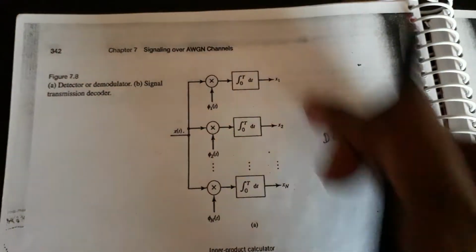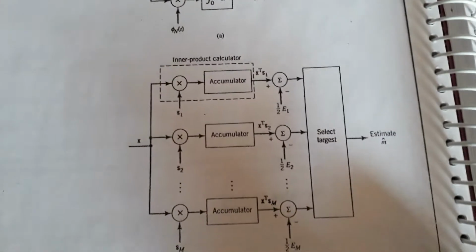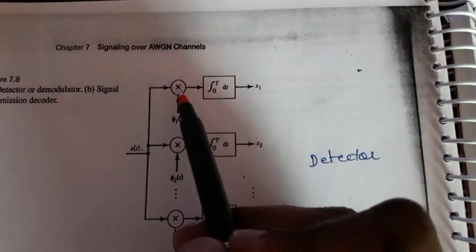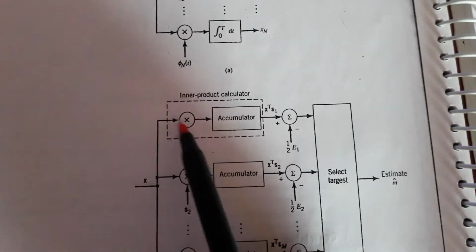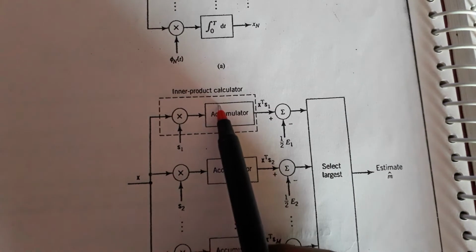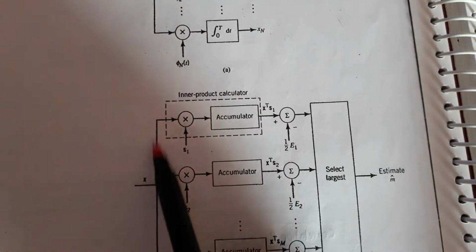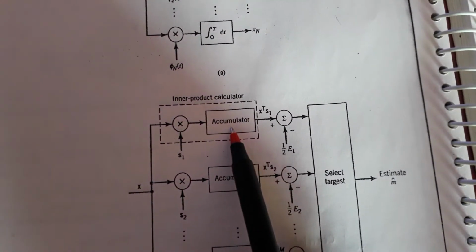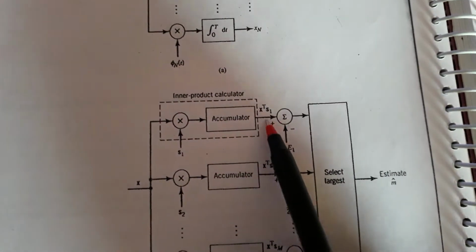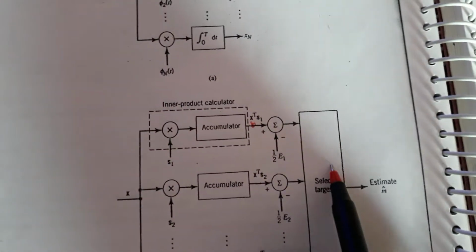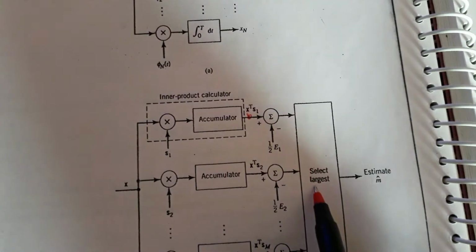This whole block diagram is replaced by a simple block diagram. That means you just have to replace the multiplier and integrator by a multiplier and an accumulator. What is an accumulator? It stores the value. So whenever I get the data, you multiply with S1, store the data, and this value whatever you get, you have to compare with half this value and give to the select largest.